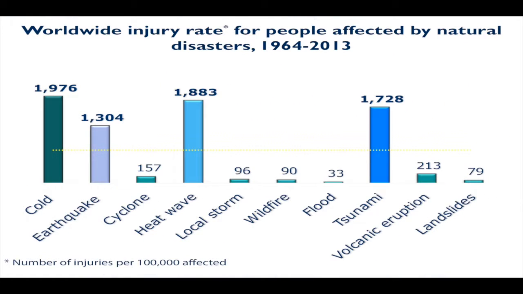Now let's look at the injury rate, for example, for people affected by natural disasters during the past 50 years. Surprisingly, cold is number one during this period of time. We also see heat waves and tsunamis at number 2 and number 3. So we're really talking about high injury rates when we're talking about the rest of these. Now we can see earthquakes actually come in fourth. Kind of surprising. So we need to recognize that cold waves in particular are surprisingly high. Heat waves, surprisingly high. Of course, we would recognize that for tsunamis, and we'd recognize that for earthquakes.